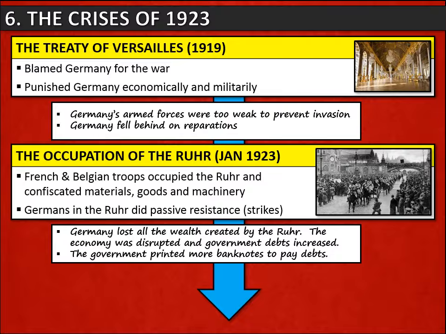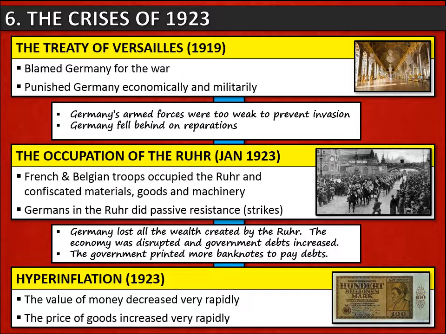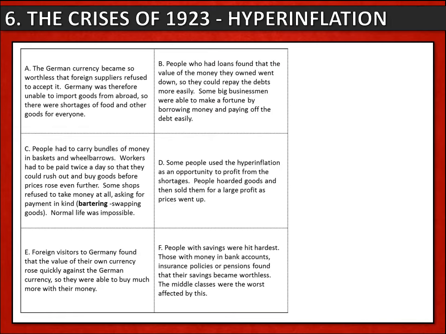The government fell increasingly into debt, and to cover that debt, the Weimar government printed more banknotes. This caused hyperinflation. The value of money decreased very rapidly, banknotes became worthless, and the price of goods increased very rapidly. Now, the crisis of hyperinflation caused great suffering to many Germans, but not all Germans. Some actually profited from it.